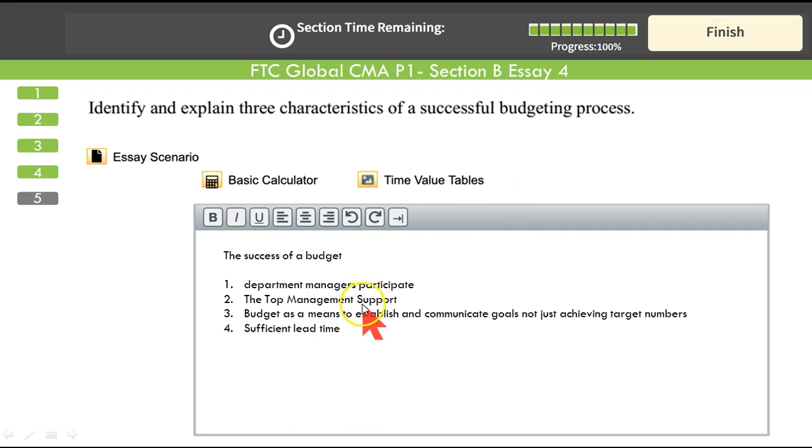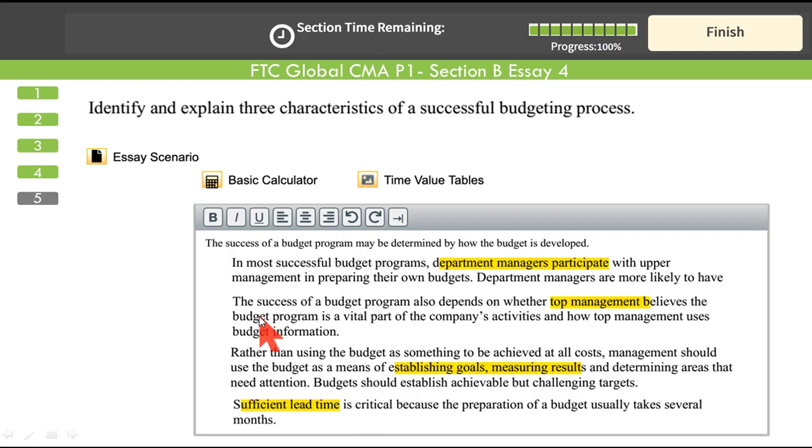If top management support is there, your budgeting would be successful. If the departmental managers have participated in the budget setting, budget would be successful. Right? So just 3 points and then you can just explain them. Just 3. Don't do more than 3. You are just required to explain 3 points in your own words, and you're good to go. It completes your essay type 1.